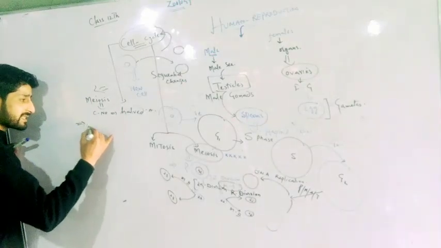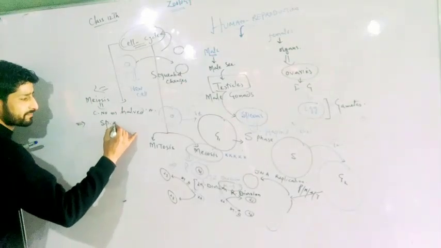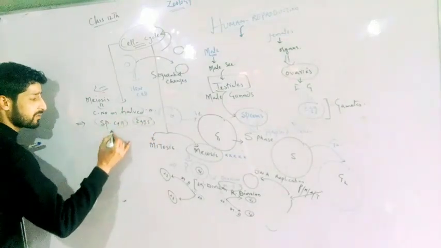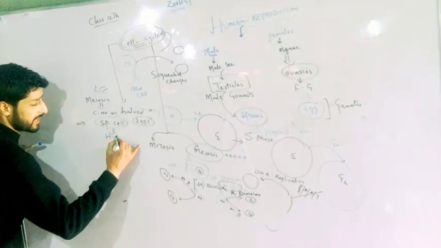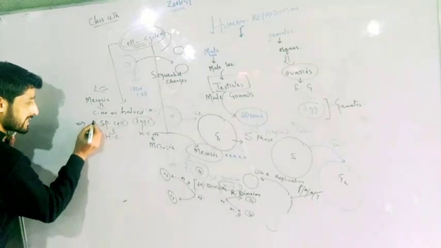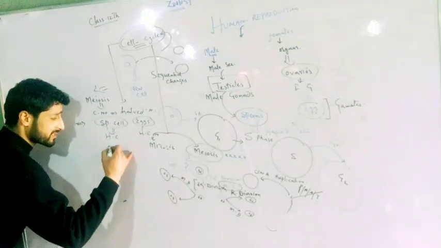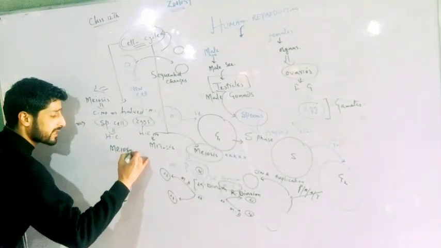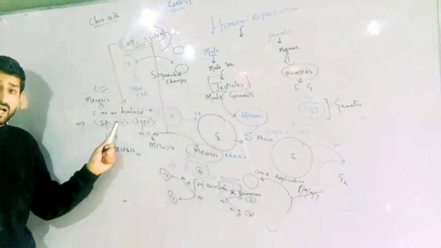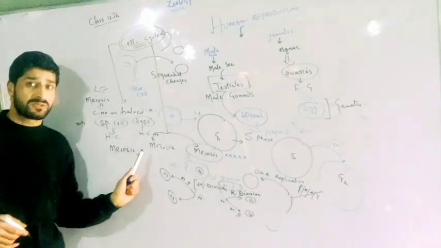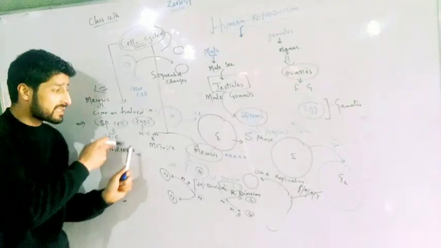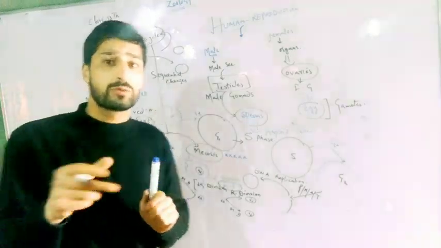When we analyze sperm cells and egg cells, both have haploid number of chromosomes. So should I say that these cells were subjected to meiotic divisions? These cells are formed due to meiosis, not mitosis, because it is meiosis that reduces the chromosome number.